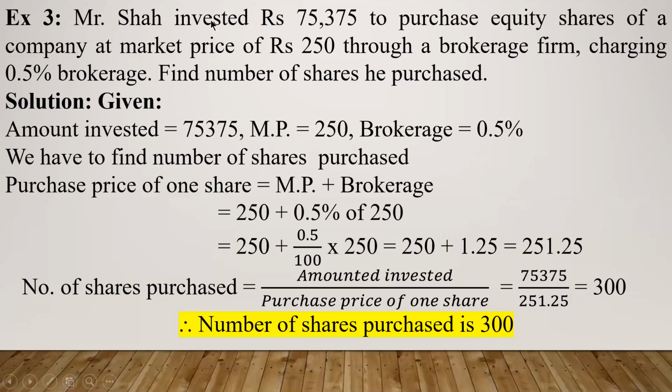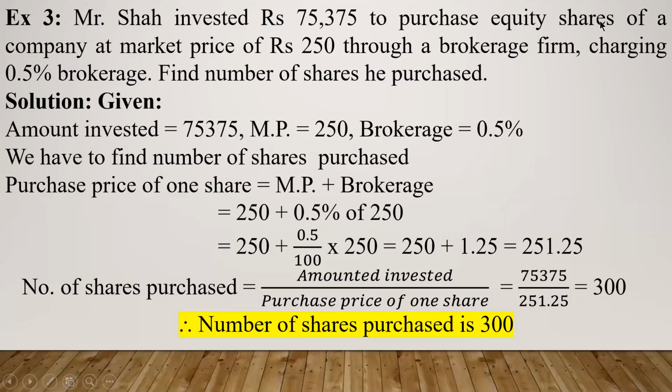Okay, so let us read this question and make a plot. Write down what is given to you and what is asked to you and how to proceed. What is given here? Mr. Shah invested rupees 75,375. So you are given amount invested. How much amount invested? It is 75,375. So we have written here that amount. Okay. So amount invested is this much.